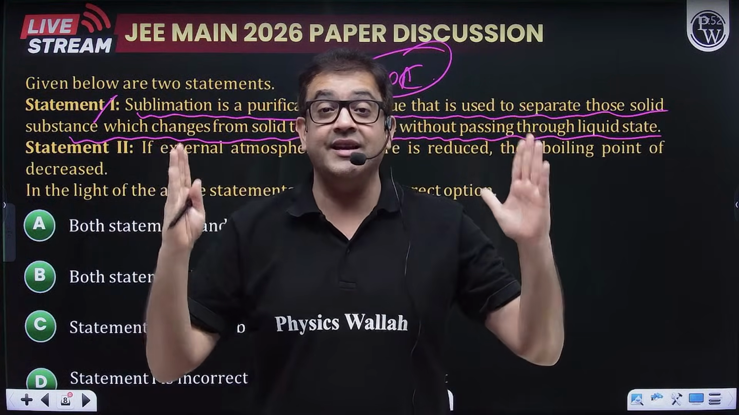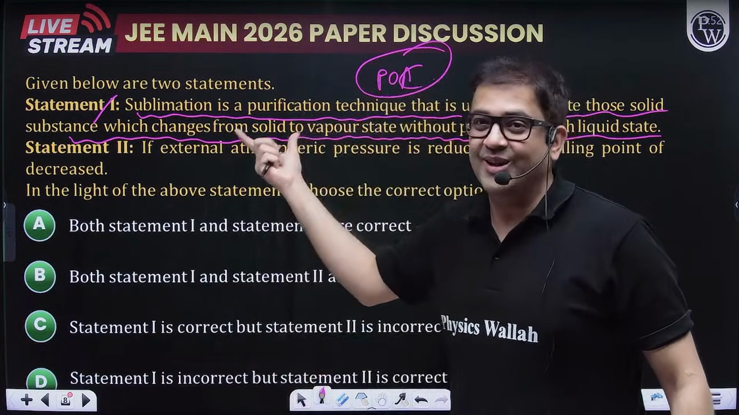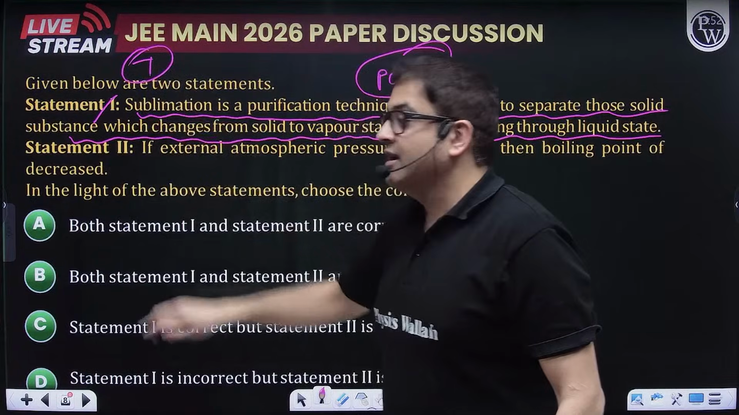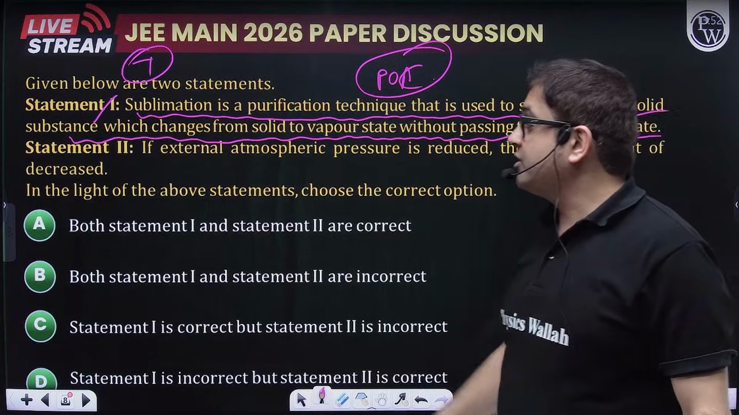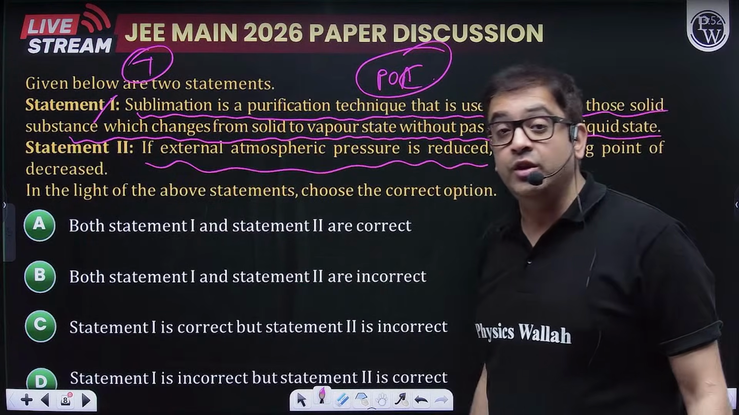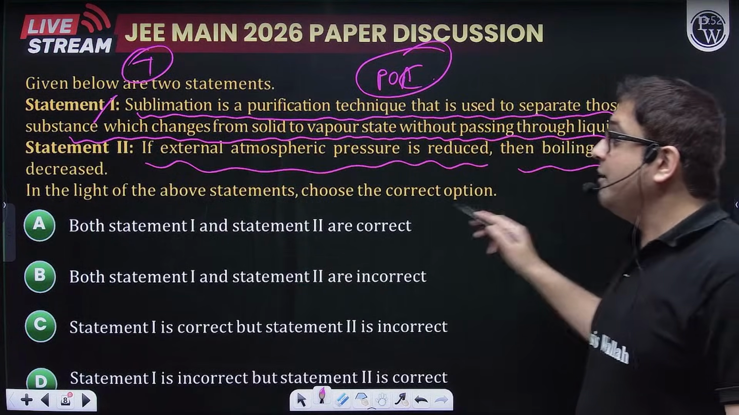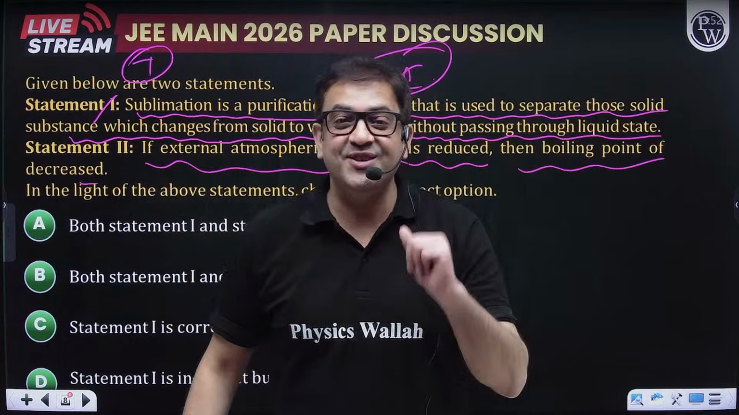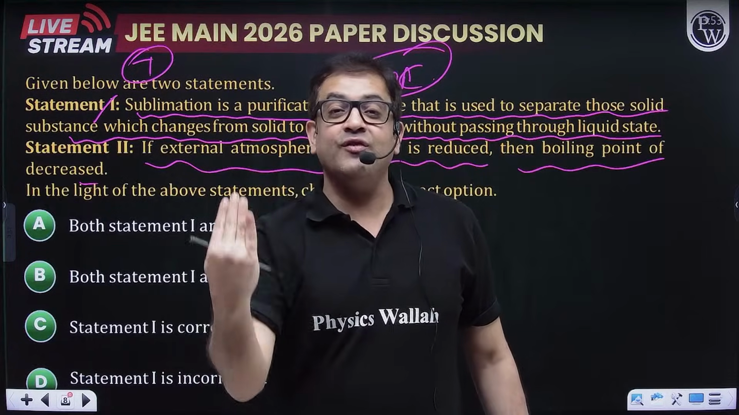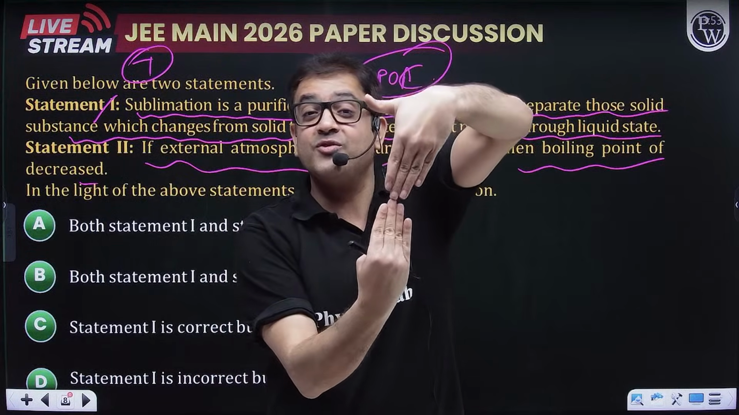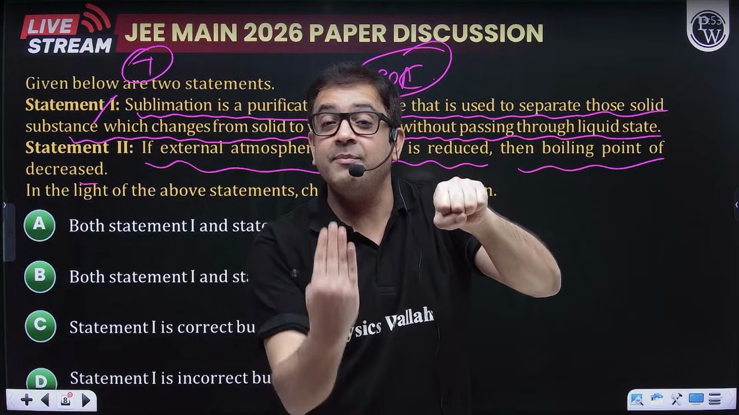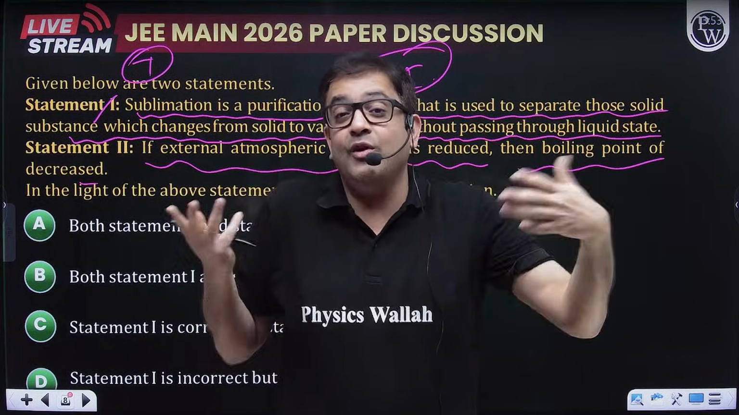So these are the NCERT facts that you should know, although the question is just giving you the definition of sublimation. So obviously statement 1 is true, it is correct. What about statement 2? If external atmospheric pressure is reduced, then boiling point is decreased. What is the definition of boiling point? A liquid is said to be boiling when the vapor pressure of the liquid becomes equal to atmospheric pressure, that means external pressure. So if you reduce external pressure, the vapor pressure that the liquid has to acquire will also get reduced.